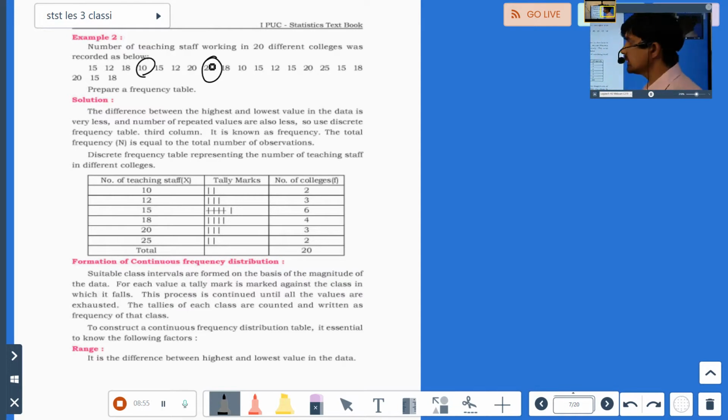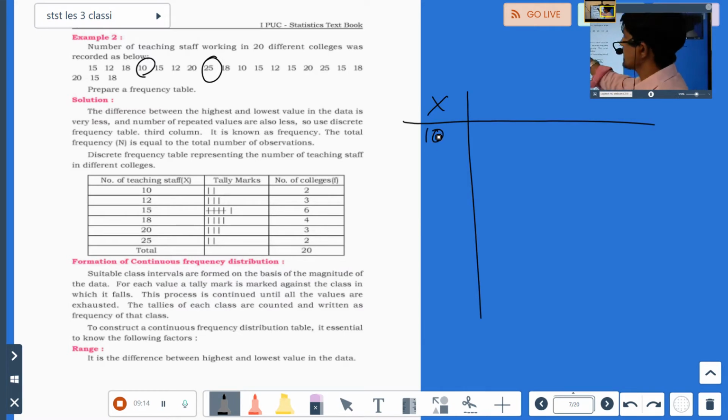But do we have to write 10, 11, 12, 13, 14, 15, 16? No. No need of that. You just see there are 20 numbers. You just see which all numbers are coming. Just write those numbers as X. So what is first number? We have got minimum 10. Then what is the next highest number? See, we are getting 12.